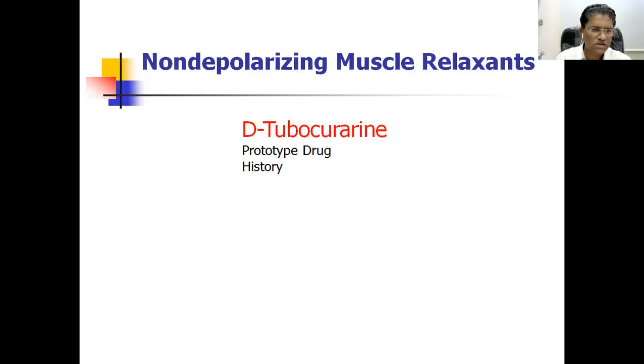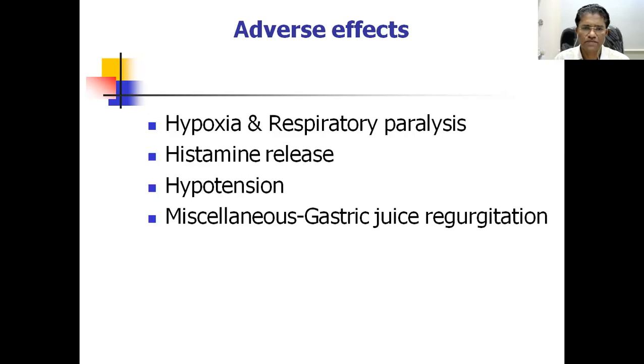Then these are the drugs which also have some adverse effects. Their pharmacological actions may be the adverse effect, because many times we don't need the complete paralysis of the respiratory muscles, because it will produce the hypoxia. The release of histamine from the mast cell will produce severe allergic type of reactions.